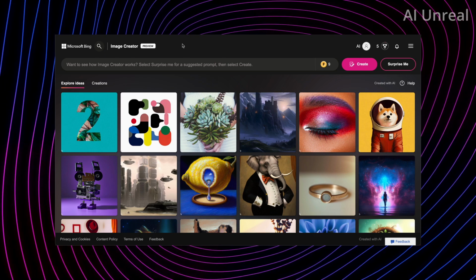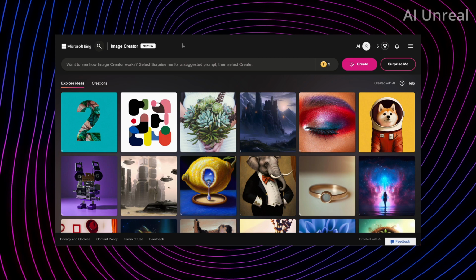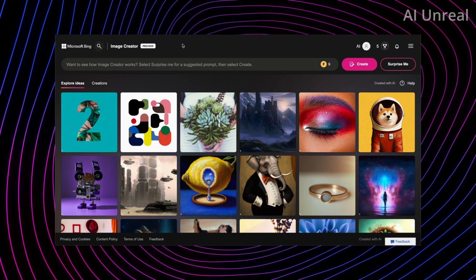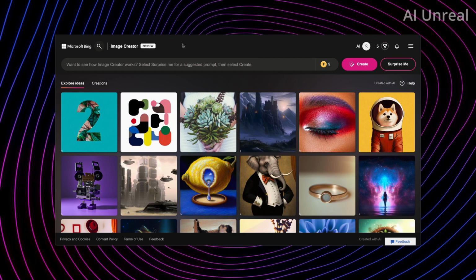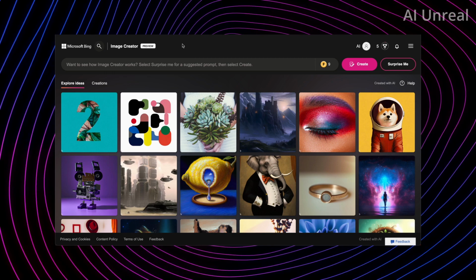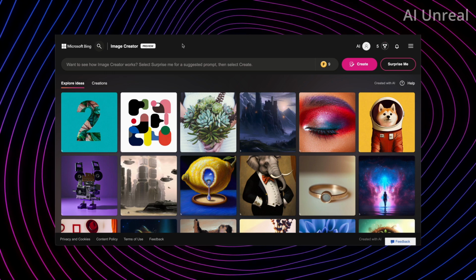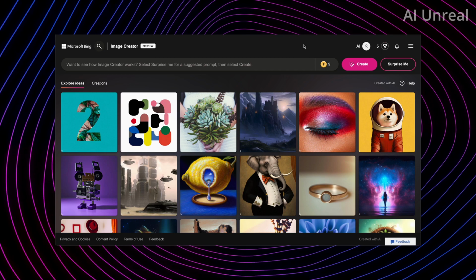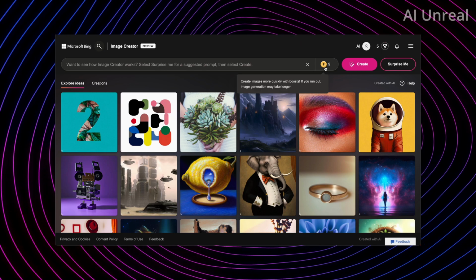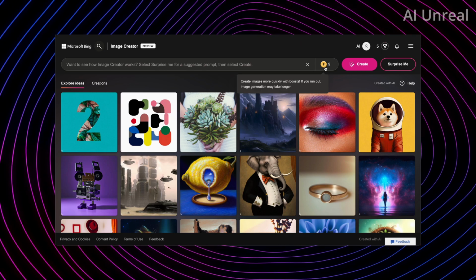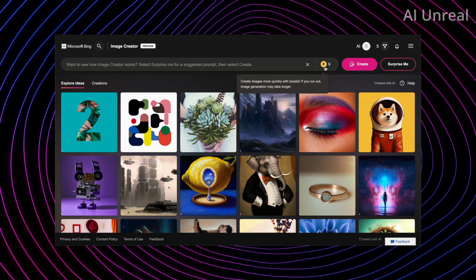So here I am on Microsoft Bing.com's website, and you do need to create an account. At the current moment, they give you credits in order to create the images. Based off of what it states, essentially these are fast credits. So they say these are boosts, and then obviously when you run out, they'll take a little longer.